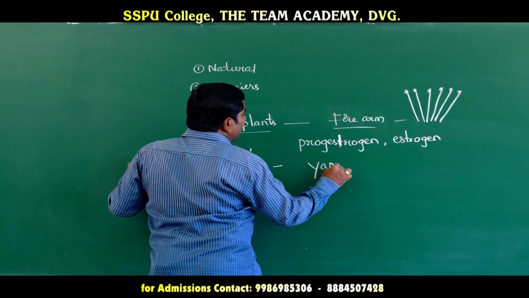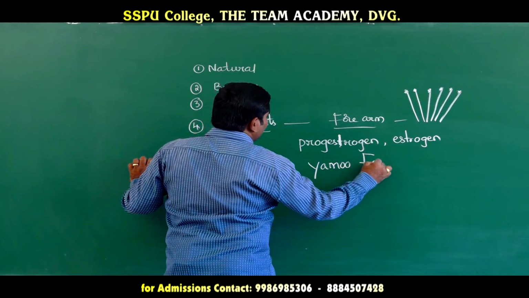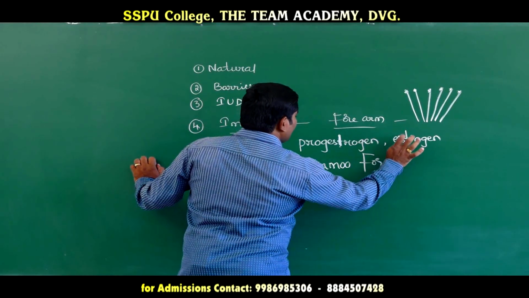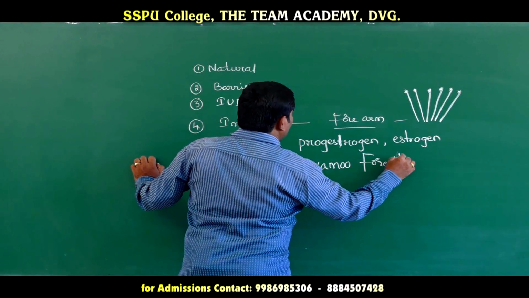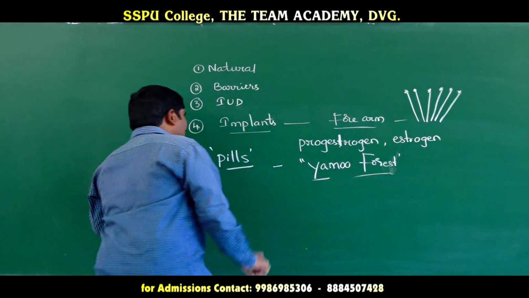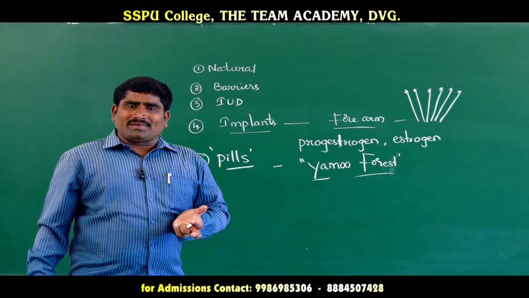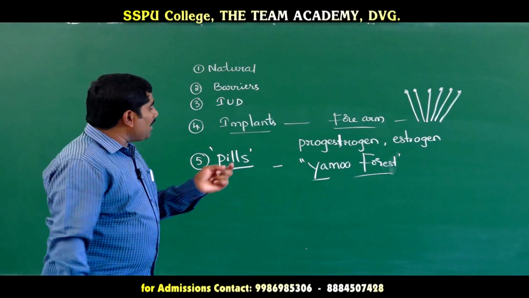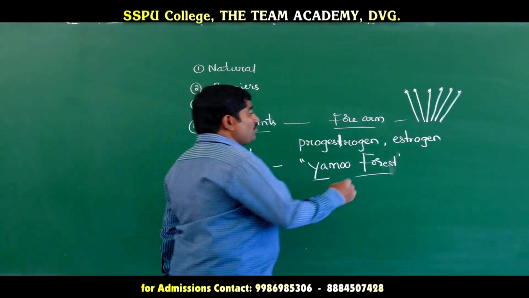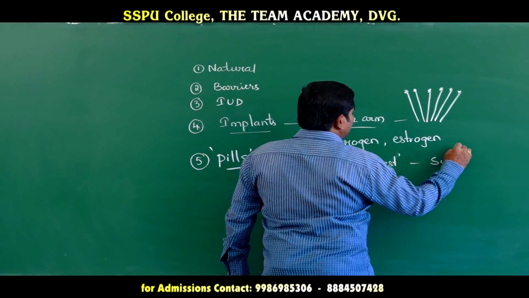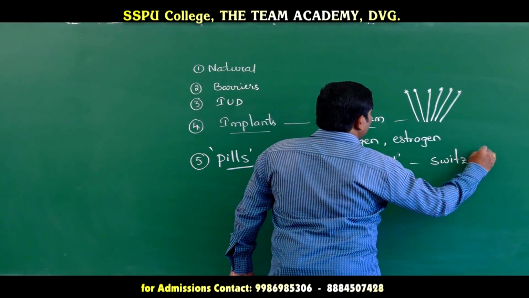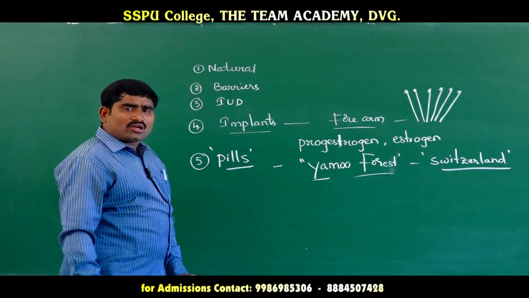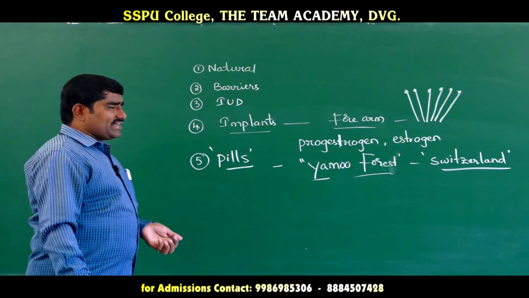The chemical composition related to pills is taken from the Amur forest of Switzerland. So from this forest, the chemical composition required for pills is taken.